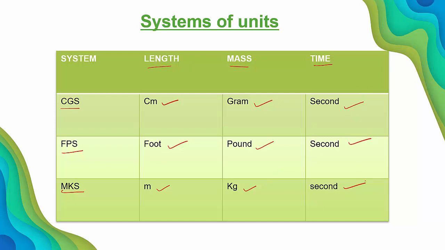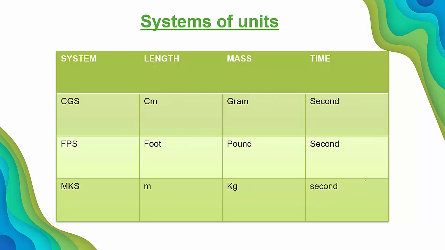So to remove all these confusions, they are going to consider the international system of units, or in short we are going to call it SI unit. SI unit means international system of units. In the SI unit, they are going to use a common unit for all the physical quantities. So how many fundamental units are there in the international system? Totally there are 7 fundamental units.